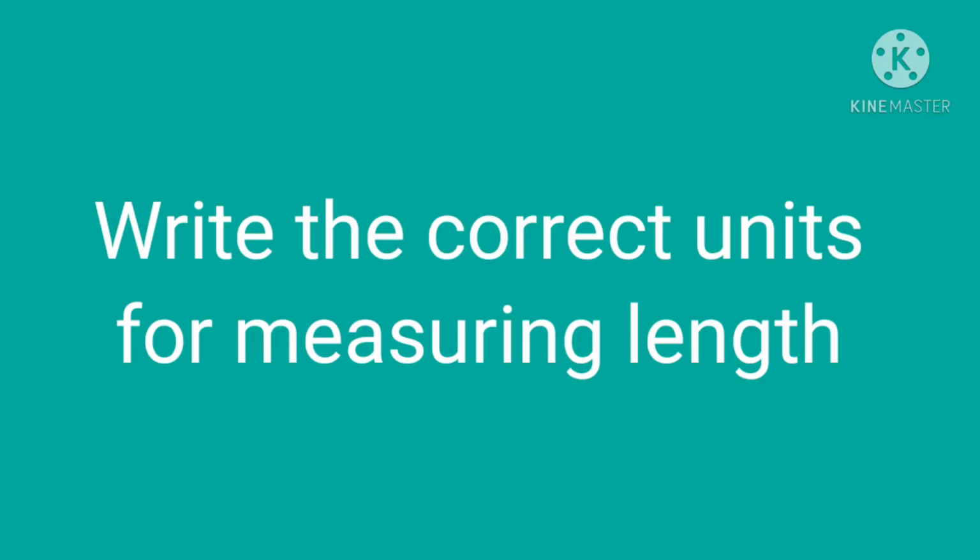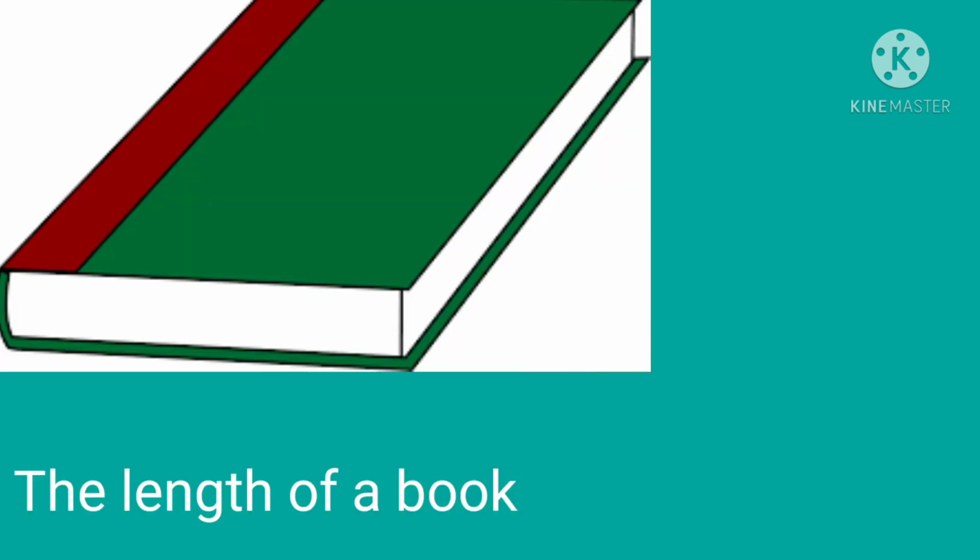Okay, children? So, let us see how we measure objects using these units. Okay? So, let us find out the units for measuring length for the following things. The length of a book.